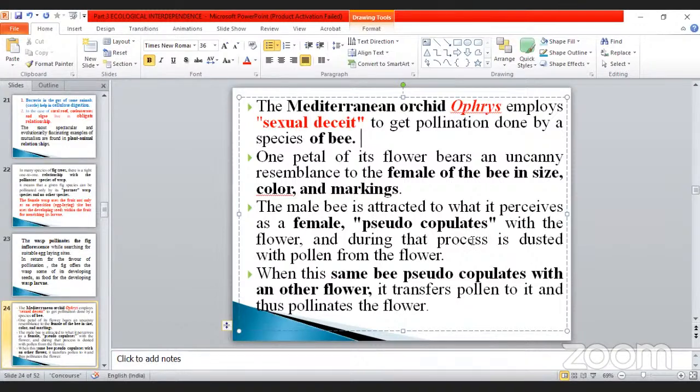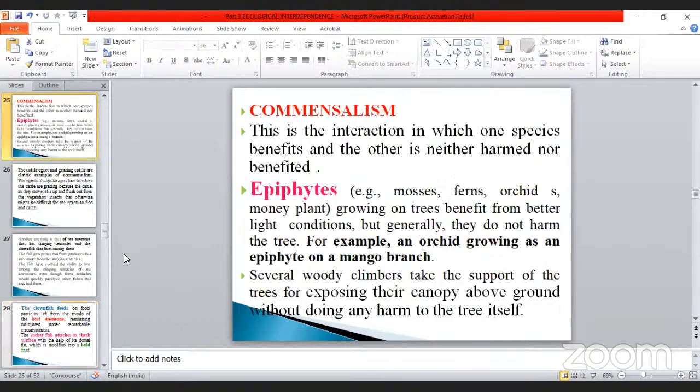So the male, what happened? They are laying their eggs, like male gametes, imagine. So when this same bee pseudocopulates with other flowers, the same thing is also transferred from one flower to another flower. The anthers also transfer from one flower to another flower. Likewise, it may be transferred more than 100 or 1,000 times. Pollen is transferred, and it also pollinates the flowers, because other flowers also pseudocopulate in the same manner.